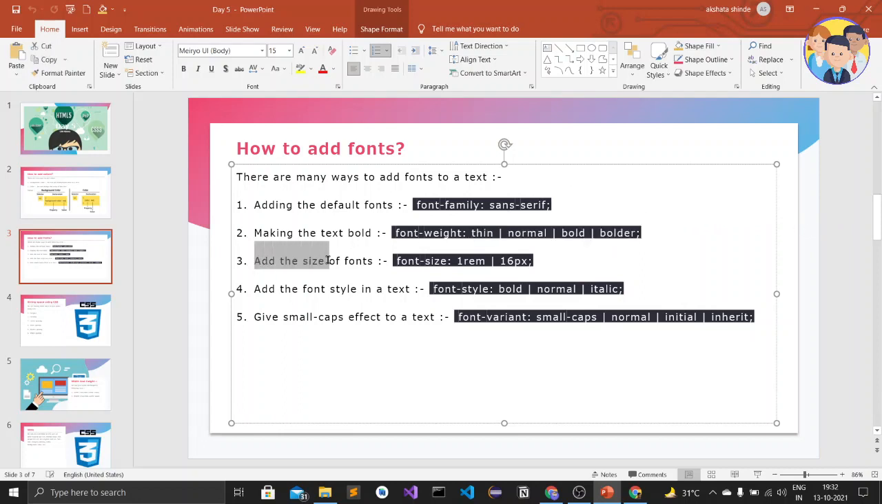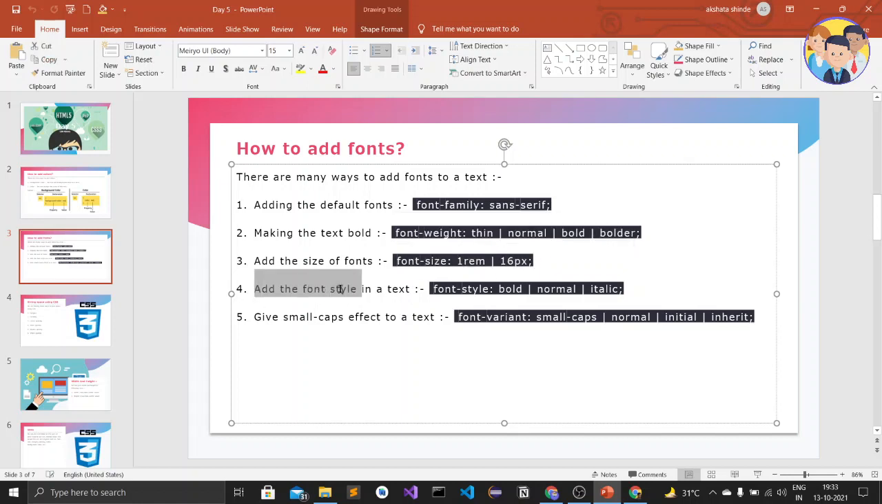And the third point is adding the size of fonts. To add the size to the font, we use the font size property. We can add the font size in any of the units, such as rem, pixel, em, vh, vw. So we can add the font size in any of these formats.